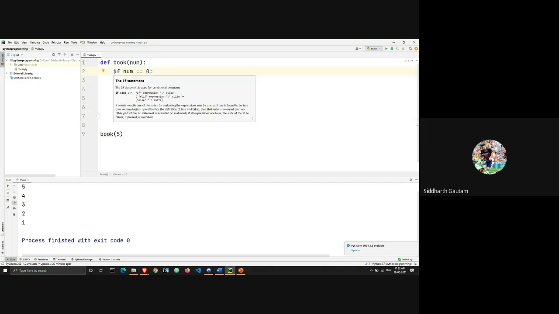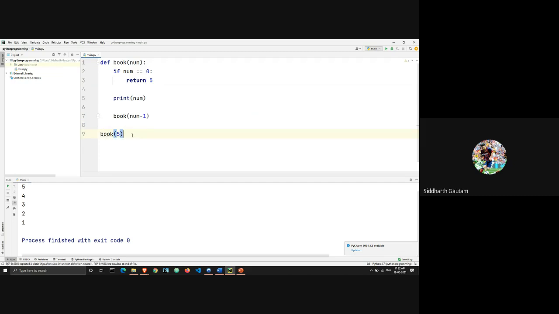It was checking if num is equal to 0, which it was. It just returned 5. A function can only return one value, so since it returned 5, and since there's a return statement here, everything after that is not going to get executed. All right.